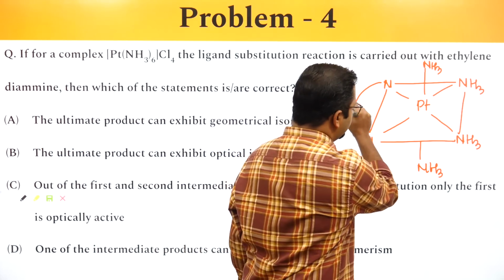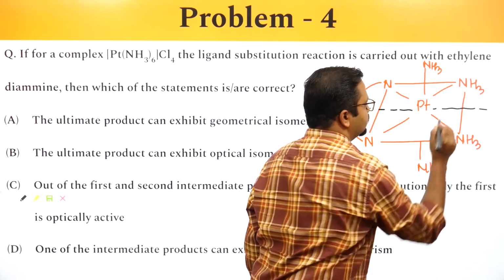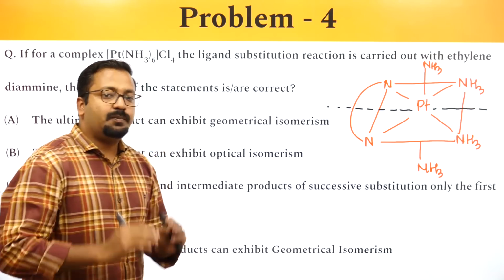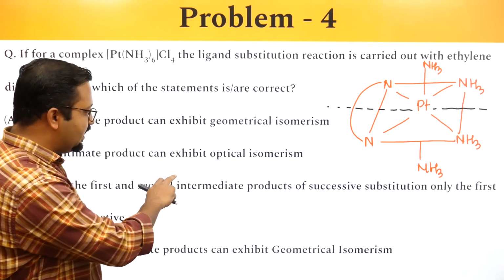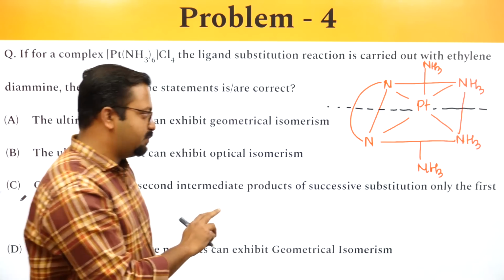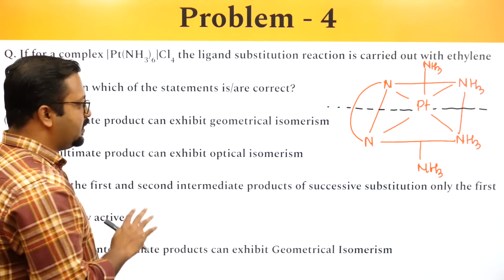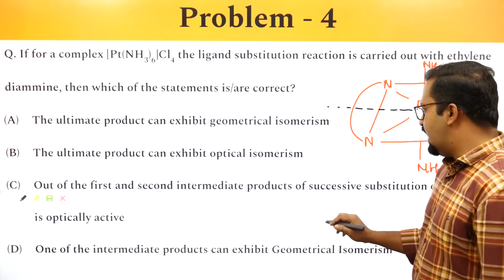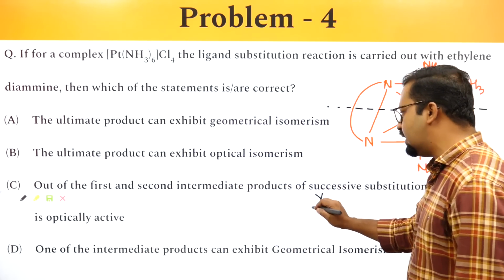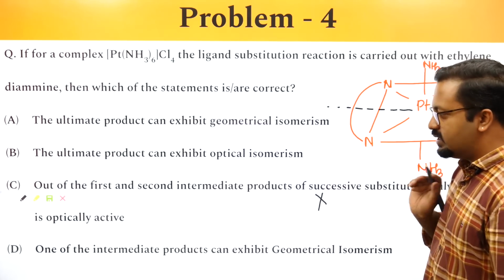Yes, we can have such a plane. If such a plane exists, the molecule will be optically inactive. So out of the first and second intermediate products, only the first is optically active. The first is optically inactive, so the statement is incorrect. The third statement is incorrect.